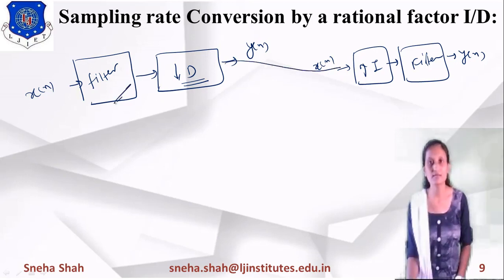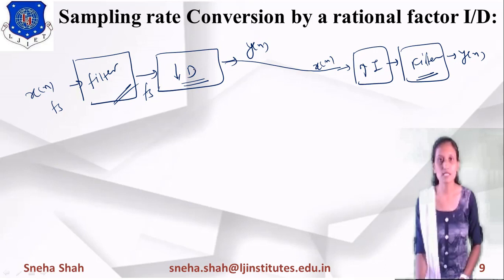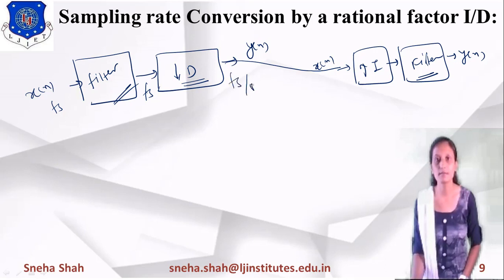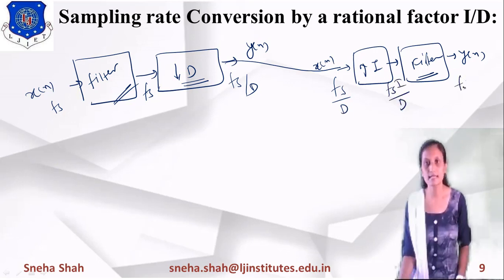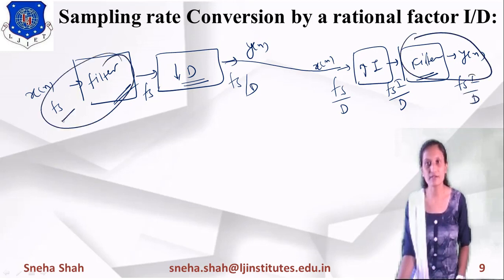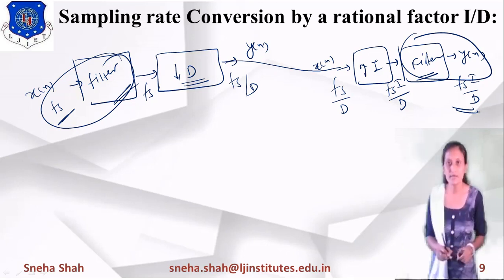It means we have to use these two filters, and if I am using this as a frequency, suppose Fs, the sampling frequency Fs, it will change over here. It will be considered as Fs. It will be downsampled by a factor of d, means it will be considered as Fs by d. This one is Fs by d, so this will be considered as Fs into I divided by d. And over here the term is Fs I divided by d. Means we have to use two different filters with two different frequencies, right? So for this particular arrangement, we have to use two different filters with two different frequencies.